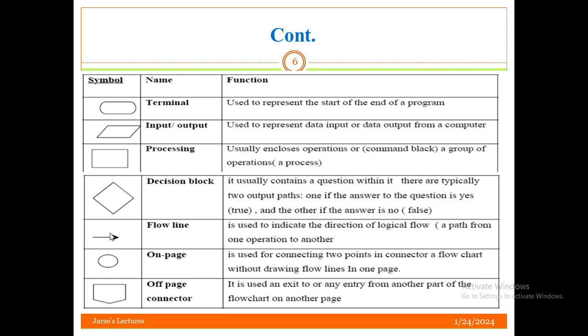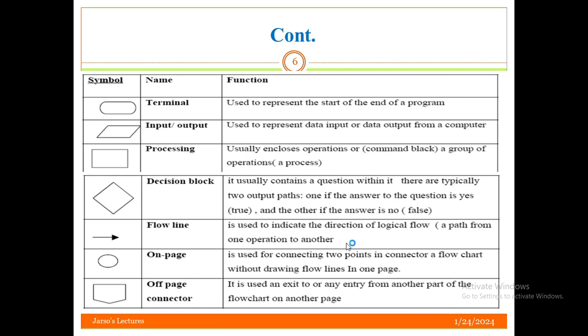Another one is the flow line, which looks like an arrow. It is used to indicate the direction of logical flow, a path from one operation to another. For example, we have said an algorithm is a step-by-step procedure. If we represent that procedure by a flowchart, one step comes before the others. After we finalize one, what is the direction to the next?